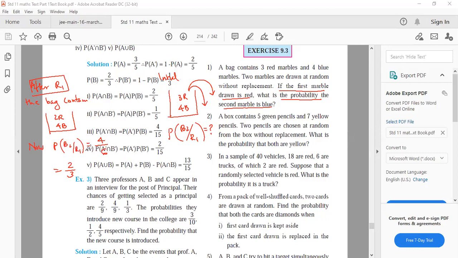Did you write it diagrammatically? Yes, sir. Then only you will learn, okay? Otherwise you'll get confused. So what is initial? Draw that. What you are asked to calculate is this. Put a question mark there. Then after event R1, how many balls are there in the bag? Mark that. Now you calculate what is the probability of B2. What is the chance of getting blue from this? Is it fine with everybody? Yes, sir. Now read question number 2. If you have finished that, read question number 2. Draw the same way diagram.